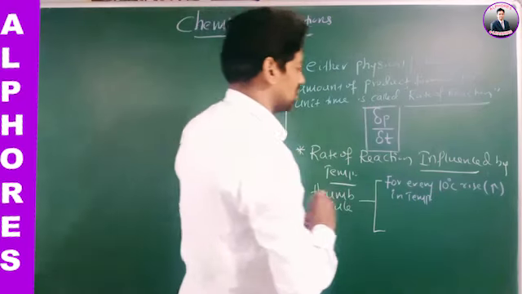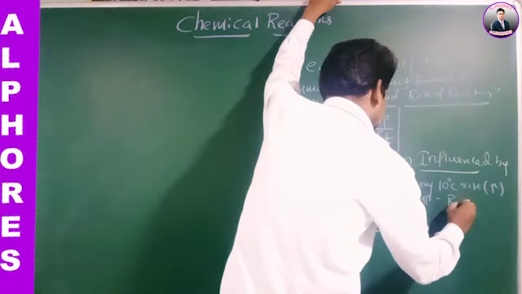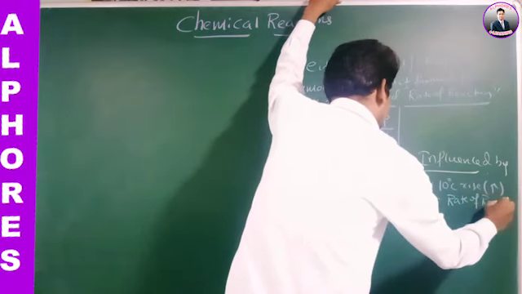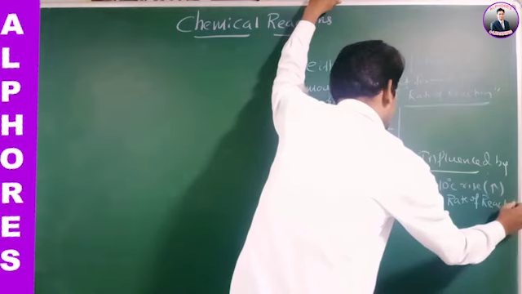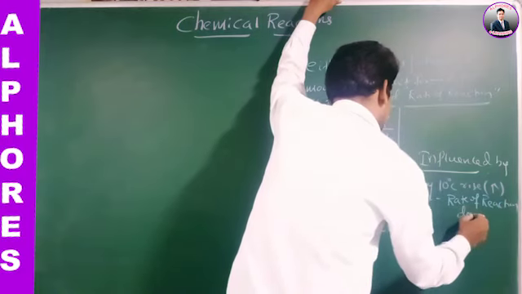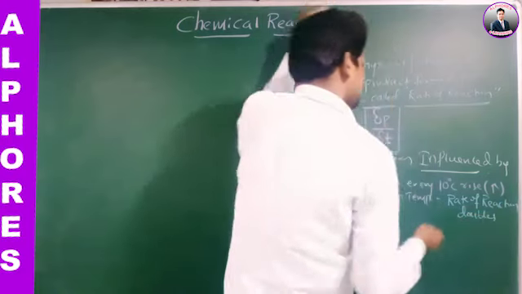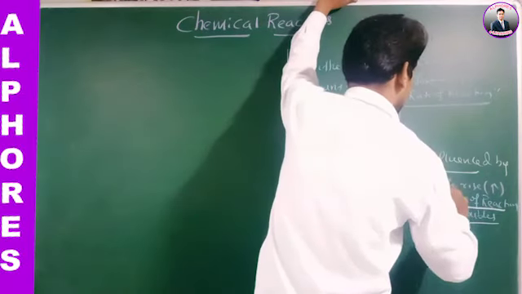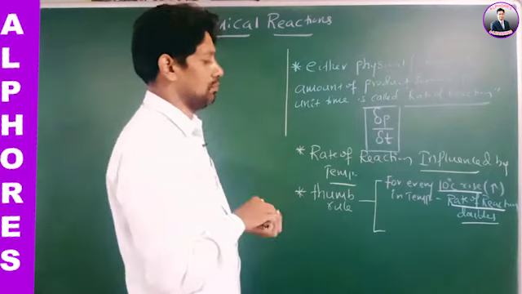Rate of reaction doubles. What is doubled? Rate of reaction is doubled for every 10 degrees Celsius rise in temperature.